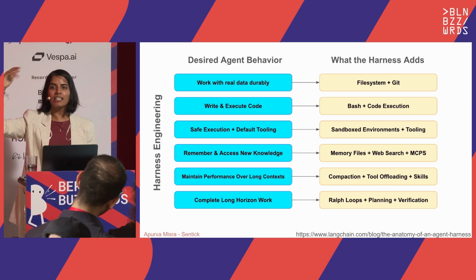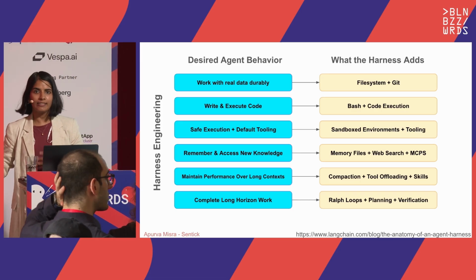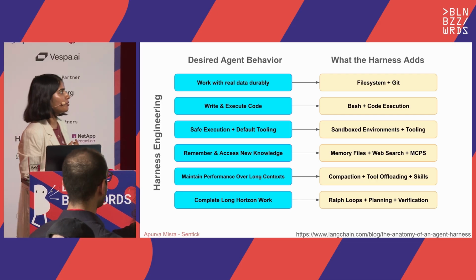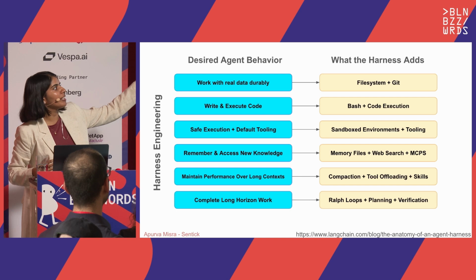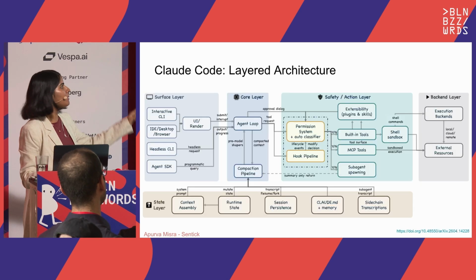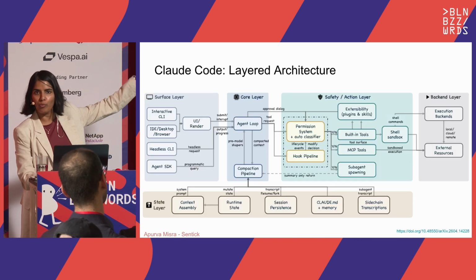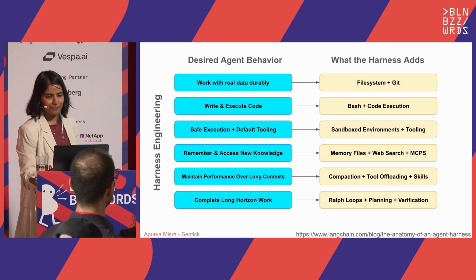I have given it a task. The agent will keep running till it satisfies that task. That's all a Ralph loop is. So if I wanted to access new knowledge, remember something, it needs to have memory files, web search, MCPs. So basically building that whole system around that agent or the model to make it work as an agent.